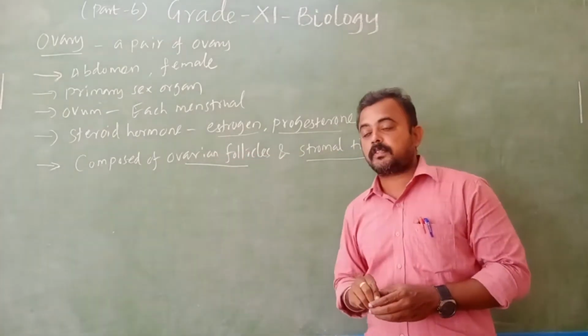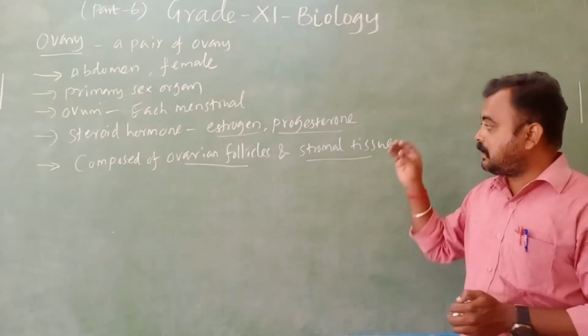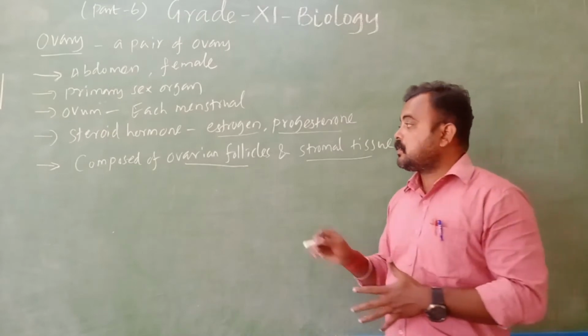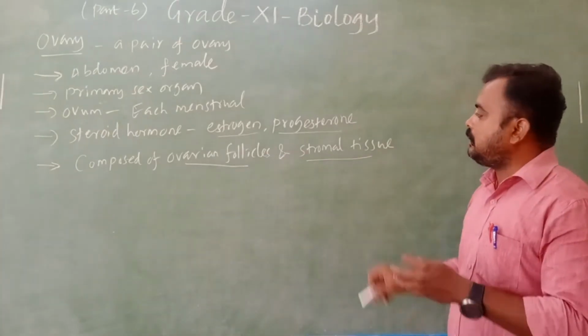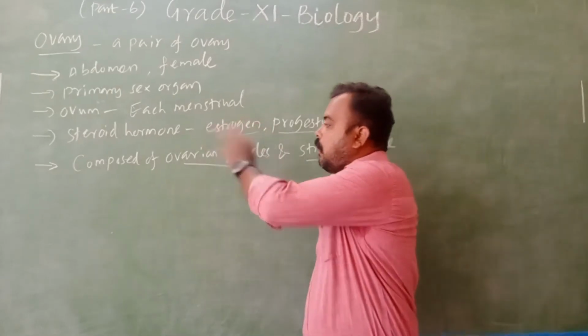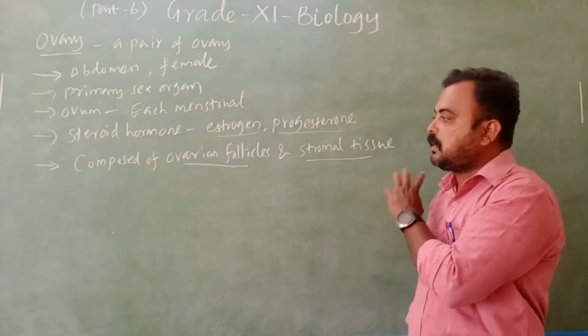Stromal tissue is present in testis also, with lining cells present in the stromal tissue. Already we said that in testis. So the ovarian follicles and stromal tissue are also present in the ovary. That's why we said it is composed of ovarian follicles and stromal tissue.